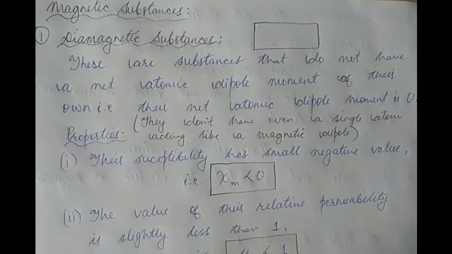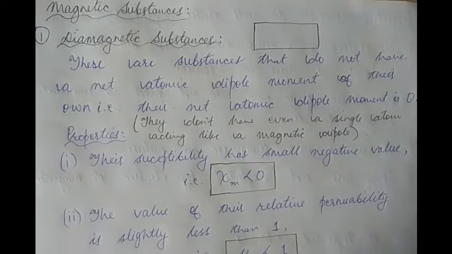In this video, class 12, we are going to discuss magnetic substances. Basically, there are three kinds of magnetic substances, which are diamagnetic substances, paramagnetic substances, and ferromagnetic substances. Let us start with diamagnetic substances.